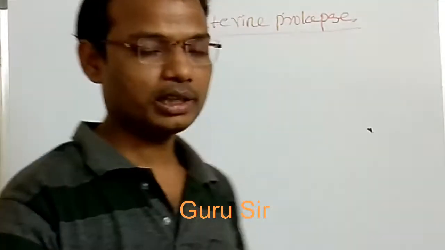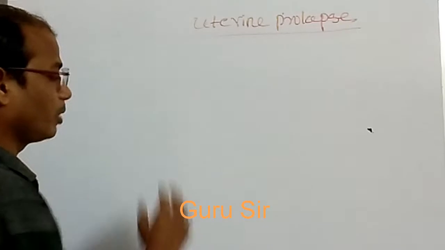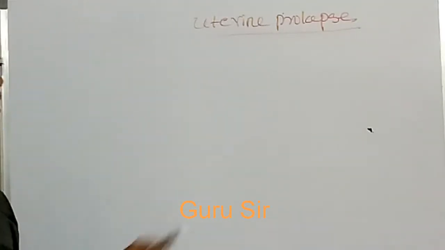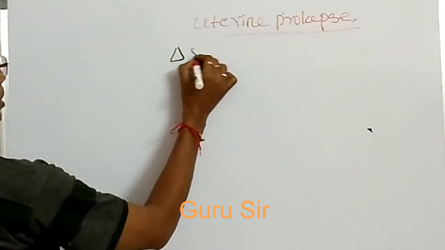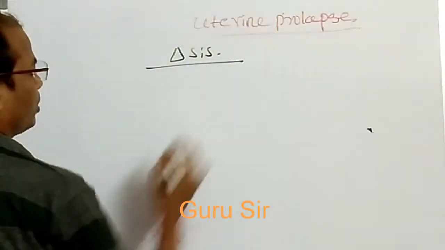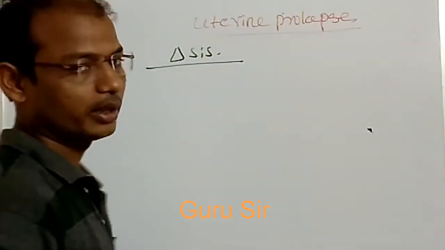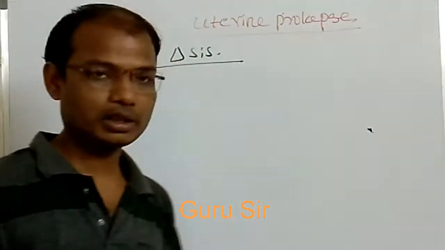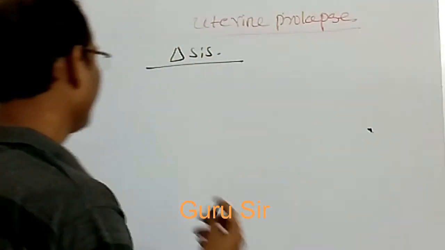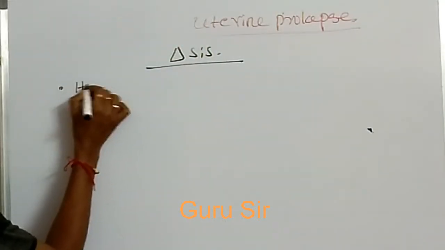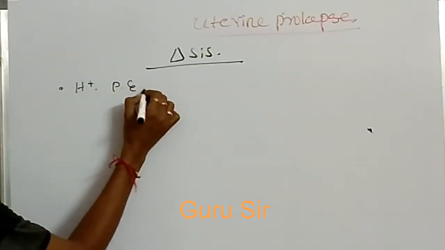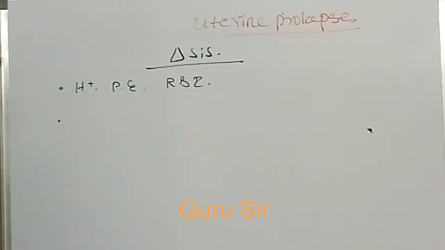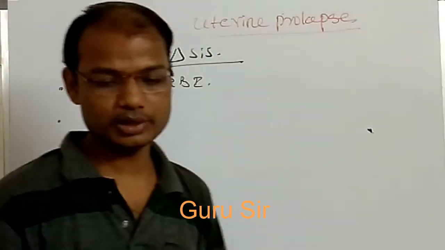So the next part of uterine prolapse is the diagnostic evaluation. What diagnostic evaluations are conducted in uterine prolapse? The most common ones are routine investigations: history collection, physical examination, and routine blood investigation.